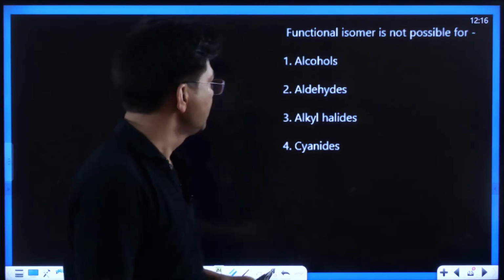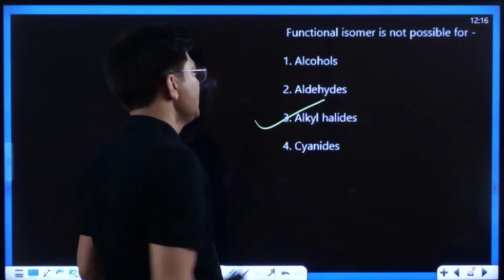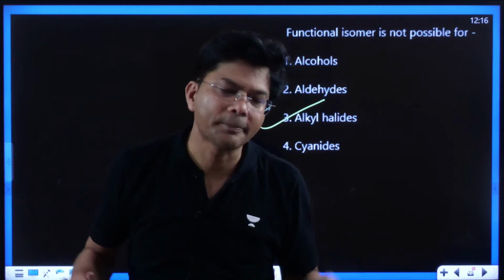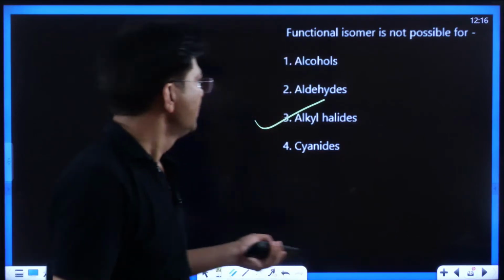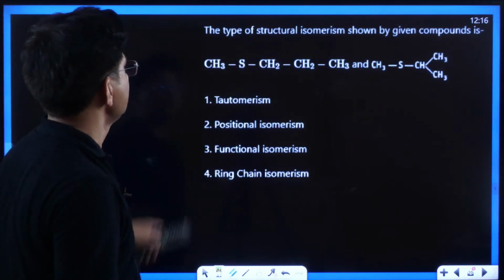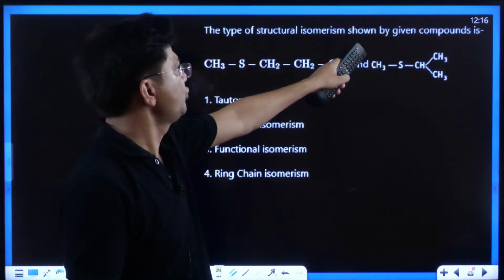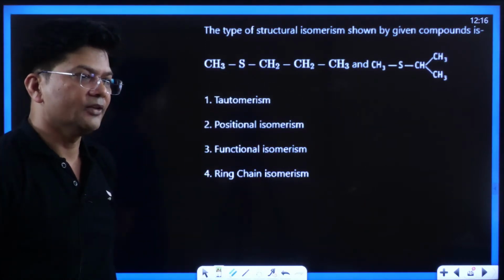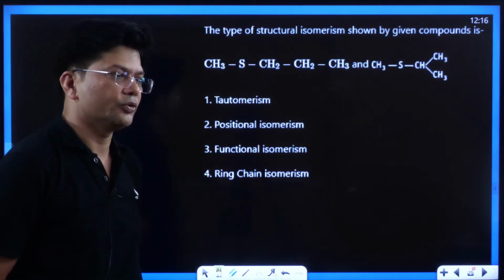I'm asking the question: alkyl halide, yes, they can never show functional isomerism because they have to attach like halogen. Now, another question. Wow, such a great question. The type of structural isomerism shown by given compound. This is sulfur. I want to see the answer in the chat section. What answer are you going to show?